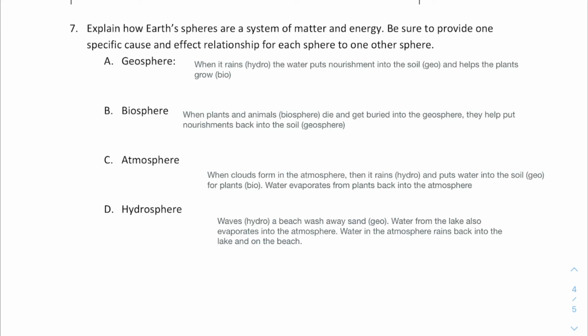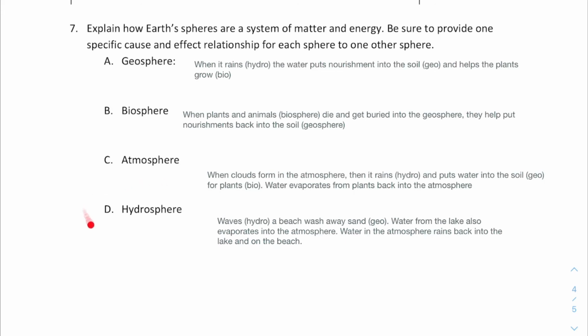Then for the biosphere, I put that the plants and the animals, when they die, they get buried and they go into the geosphere. And they put nourishment back into the soil, which is a part of the geosphere. This is one where I only made one connection for the biosphere. Then for the atmosphere, I made a few connections. I put clouds in the atmosphere. When it rains, it puts water back into the geosphere for plants to grow. That's the biosphere. But then I also put that water can evaporate from the plants and go back into the atmosphere. I made a connection backwards.